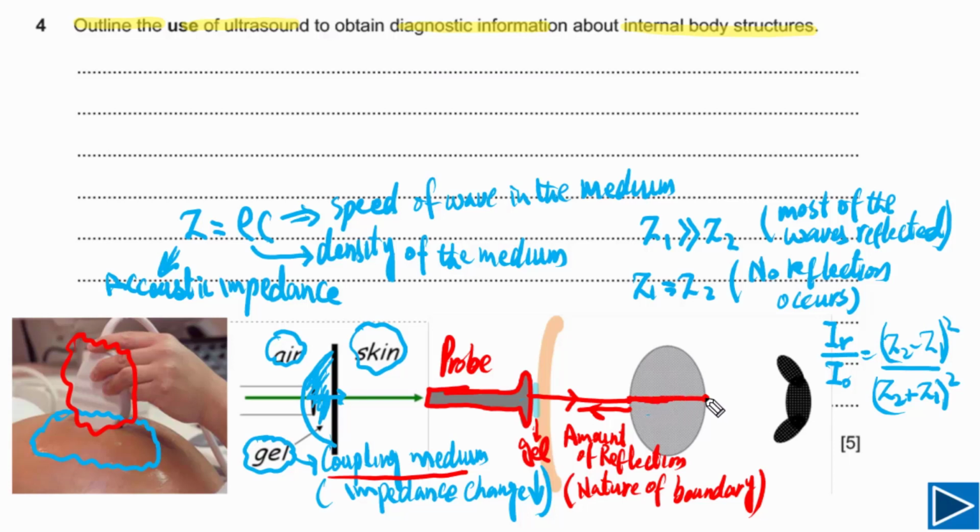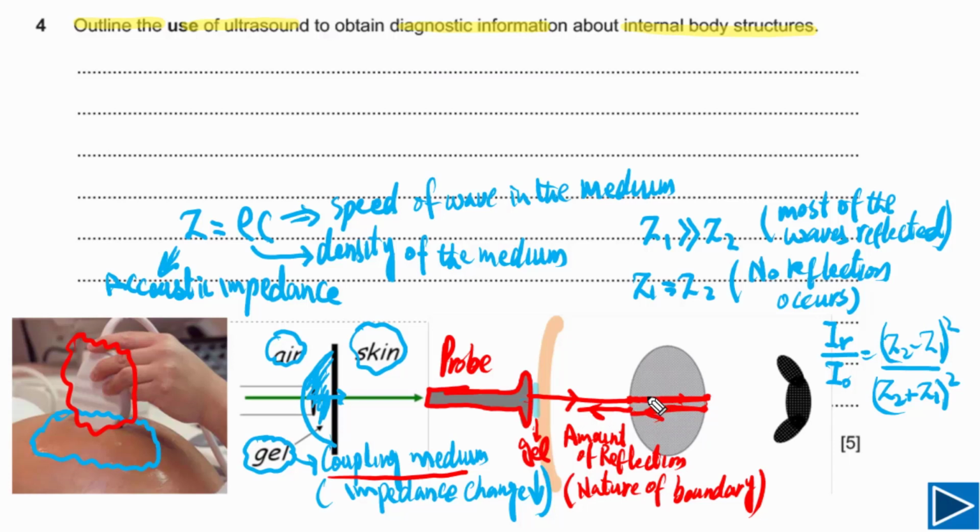So when these ultrasound pulses reach this point, again reflection will take place. Some of the ultrasound waves will be reflected back. First of all, this will be reflected back and reach the detector. But these ultrasound waves will continue traveling forward, and at this point they will reflect back and then reach the detector.